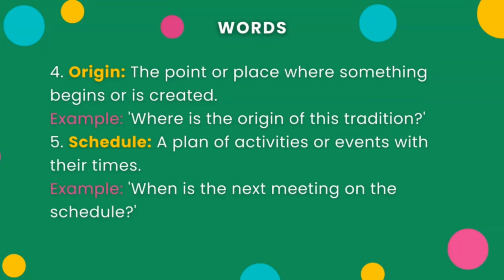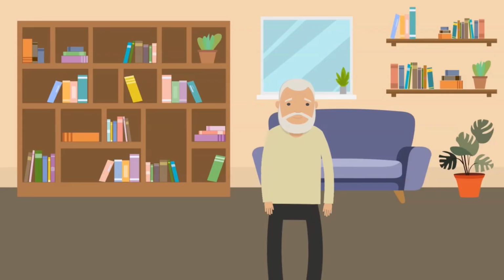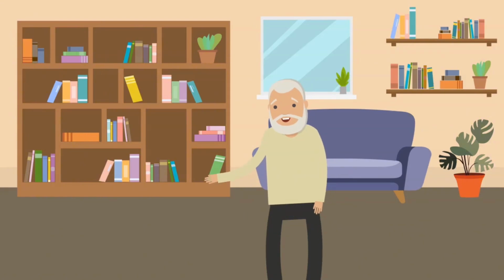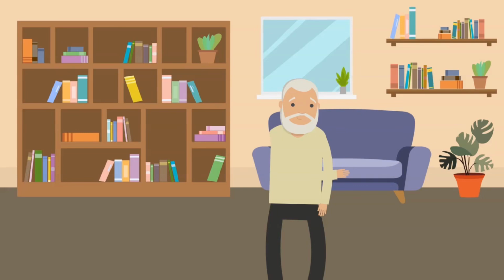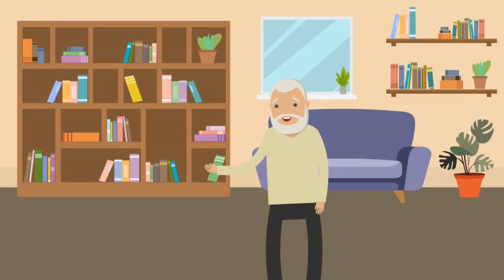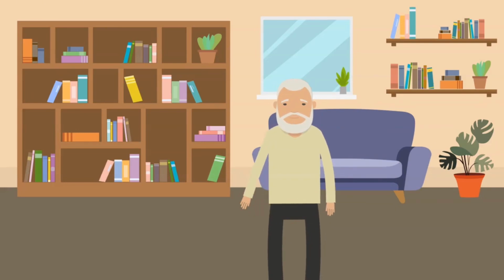4. Origin, the point or place where something begins or is created. Example: where is the origin of this tradition? 5. Schedule, a plan of activities or events with their times. Example: when is the next meeting on the schedule? Let's see how these words and where, when, and who work in a story. Now, listen to this story filled with examples of where, when, and who, and today's vocabulary.